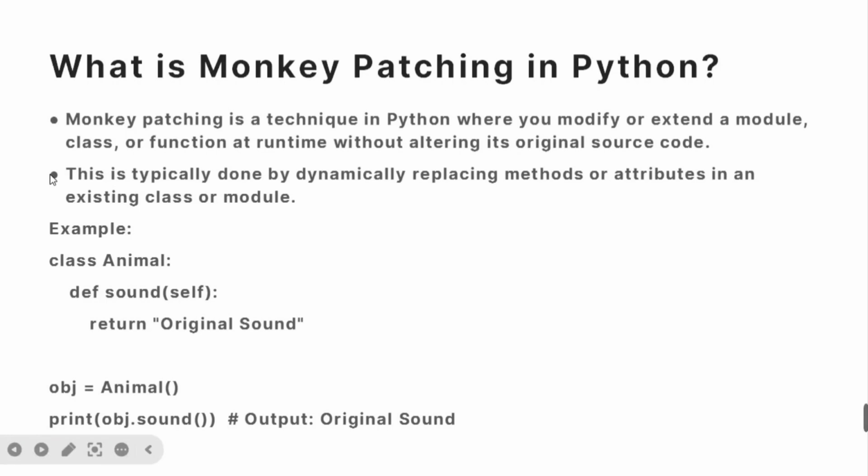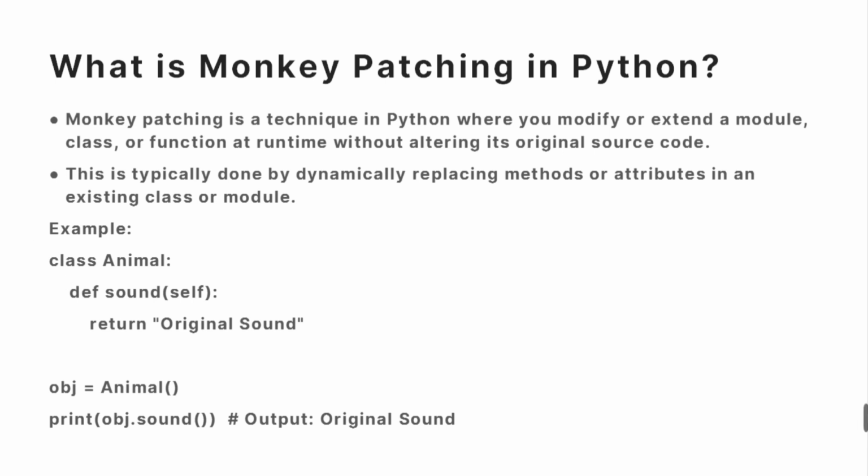So the next question is, what is monkey patching in Python. Monkey patching is a technique in Python where we can modify any particular class or function at runtime, meaning we are not going to alter the original code. For dynamically replacing any methods or attributes in an existing class or module, in that case we will use monkey patching. Here you can see an example of how we can implement monkey patching.